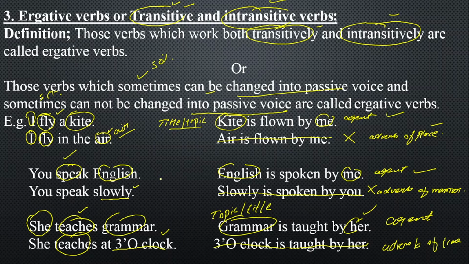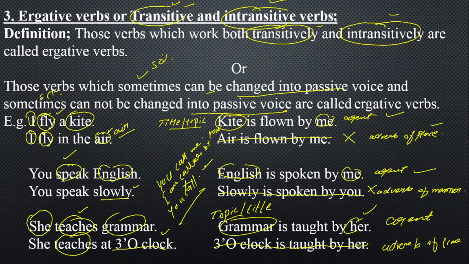One thing is to be noticed. If I say, you call me, it can be changed into passive voice. I am called by you. And if the same sentence I say, you call, this cannot be changed. Why? Because this one does not have any object, so you cannot change it, because rules say that subject takes the place of object and object takes the place of subject.